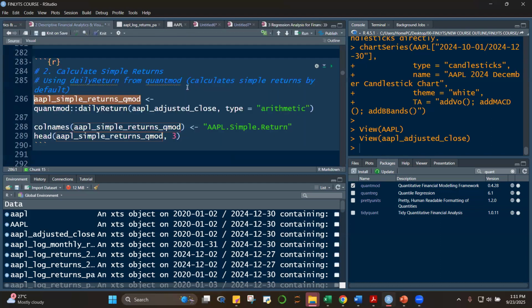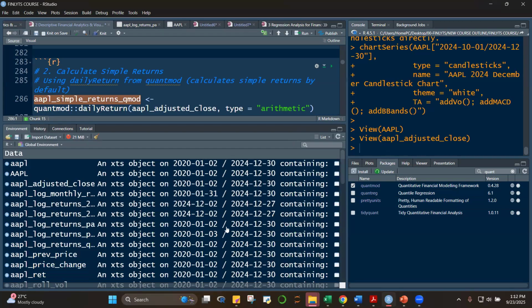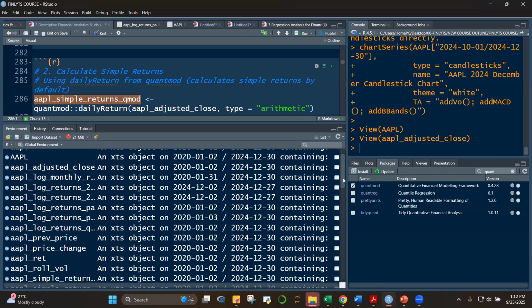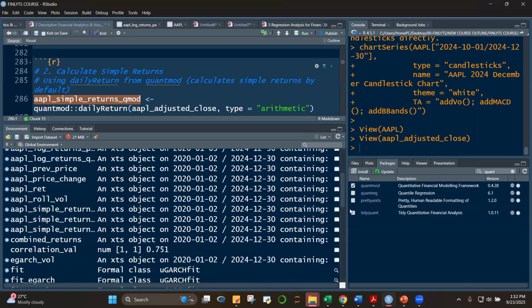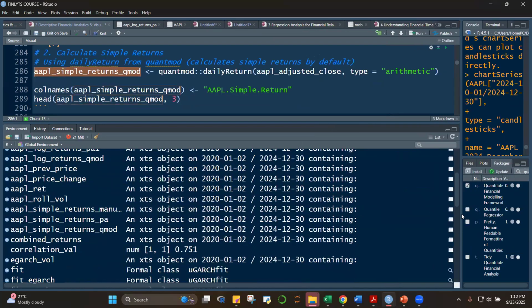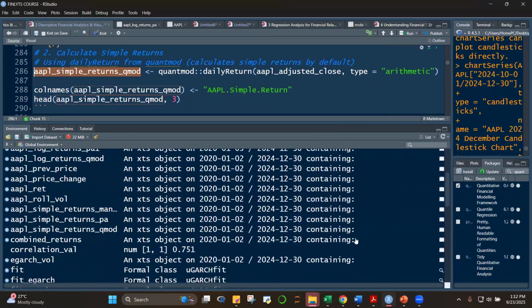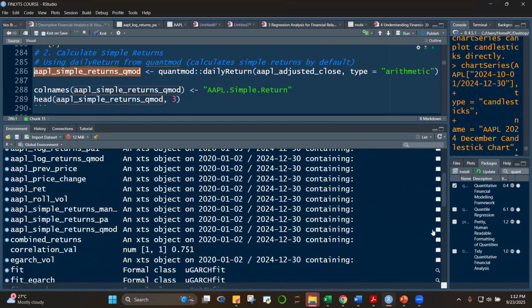Okay, let me just access this again. Here, Apple Simple Quant Mode.